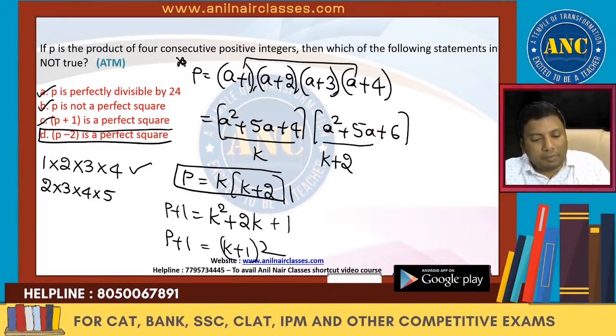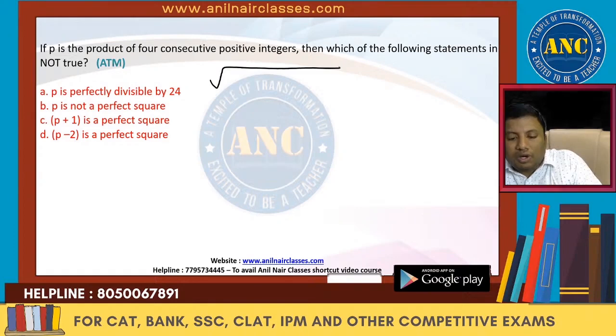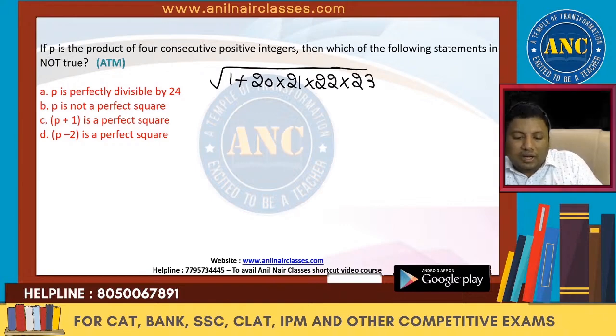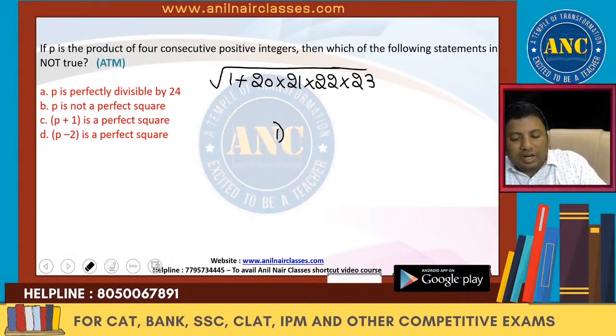Two questions based upon this one. Suppose the question is square root of 1 plus 20 into 21 into 22 into 23. Now if you see here, this is nothing but of the form we just discussed. Instead of just understanding the theory, we will create problems in the class so that you will understand it.